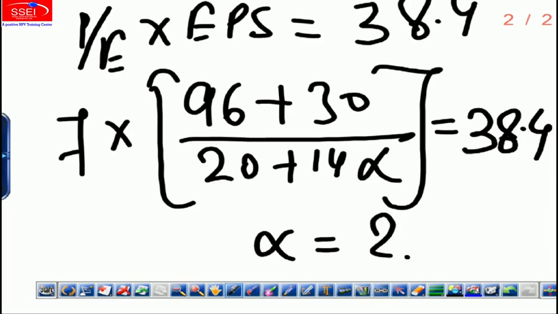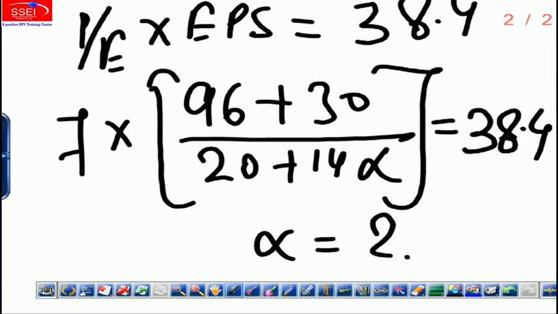It's a very, very simple solution. Don't expect me to solve it for you. I will not. Okay, so we get alpha this way. The process followed by the institute may be different. Doesn't matter. You'll get full marks. But if you want to follow the process by the institute, you can do that. There is no issue.